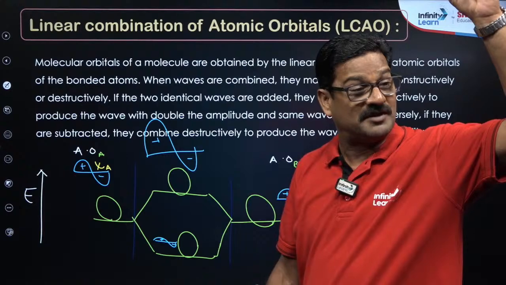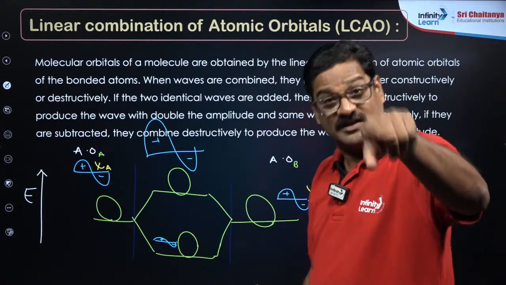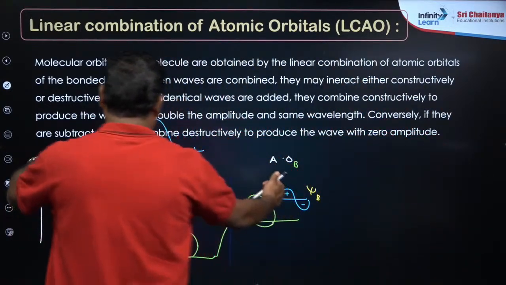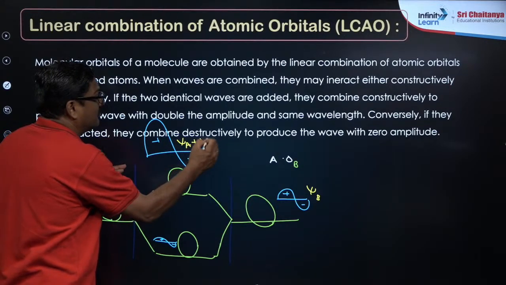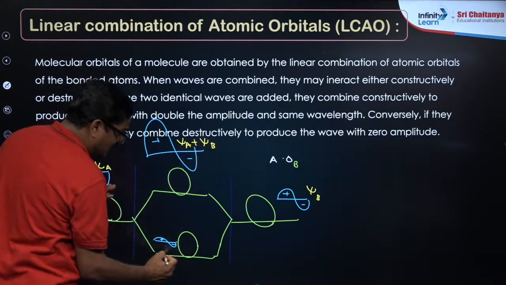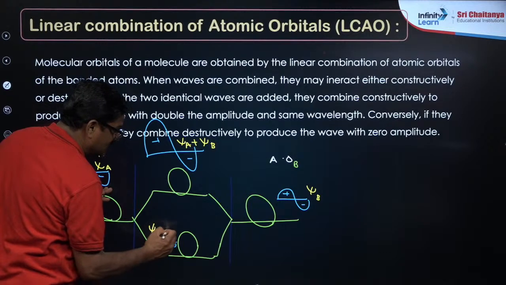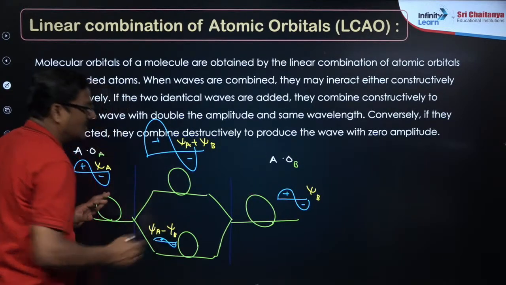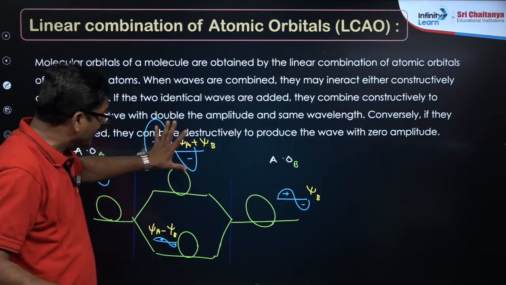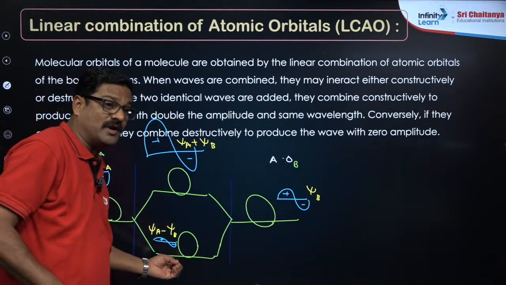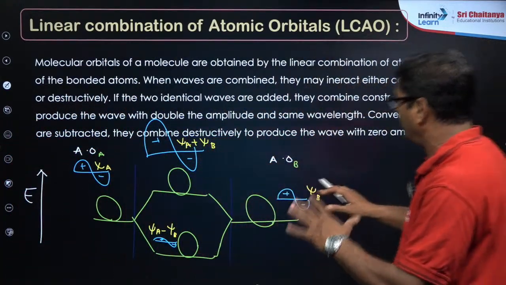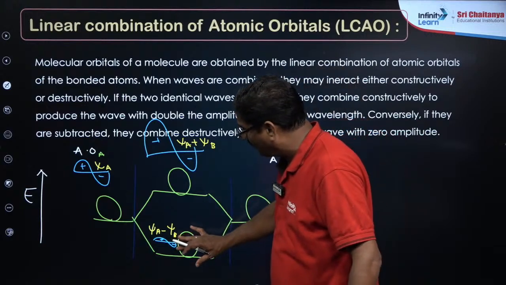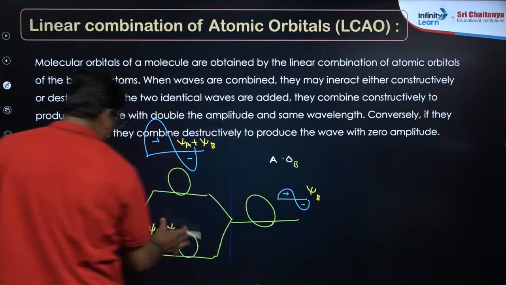In the Schrodinger wave equation, where you used psi, if these waves are added, it will be psi A plus psi B, and this will be psi A minus psi B. So this is called additive wave, and this is called subtractive wave. Are you getting or not? This is called the lower molecular orbital, where bonding takes place.